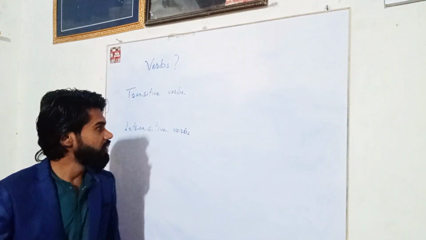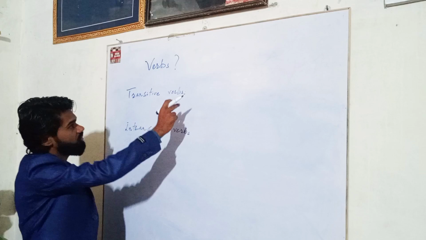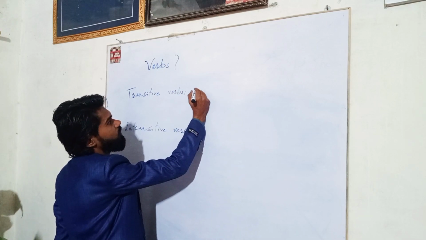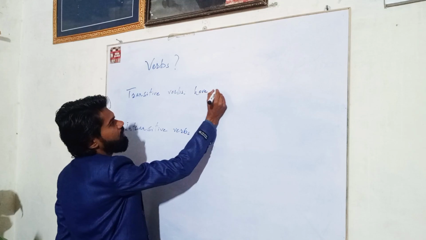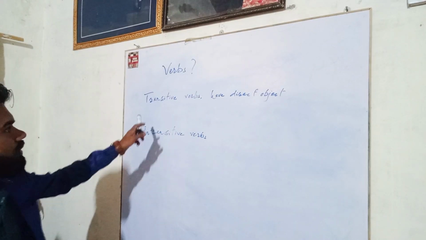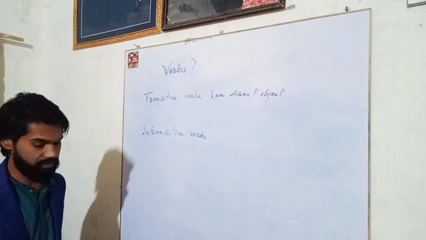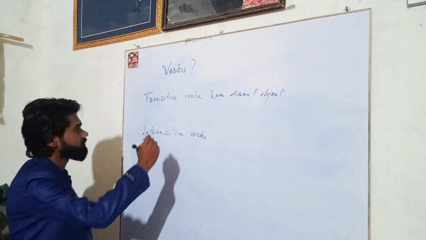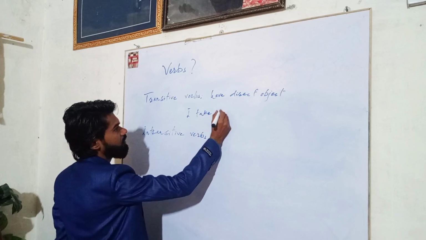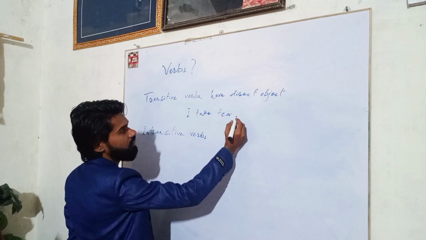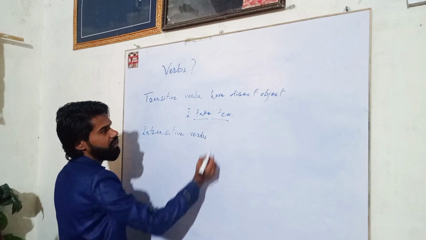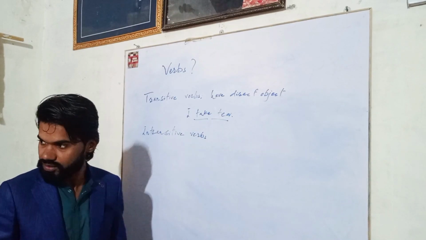Really? What are you saying, Nur Ahmad? Transitive verbs have a direct object. For example, I take tea. Take is a verb and tea is the direct object.